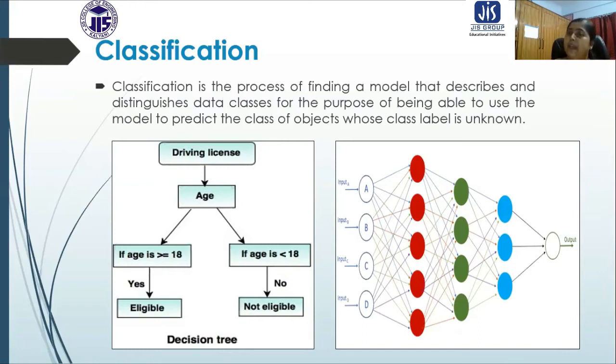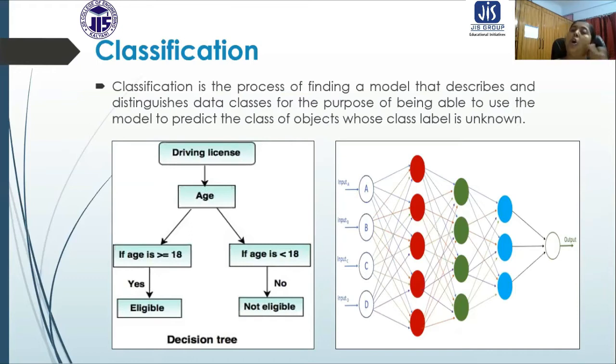The behavior of those classes is already analyzed because the classes are known to us. So how the data from those classes behave in future is a known fact for us.